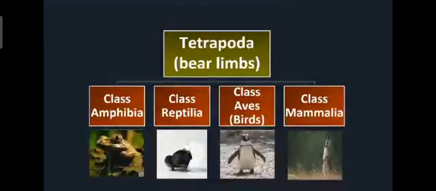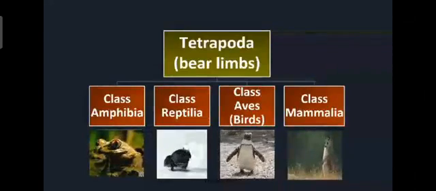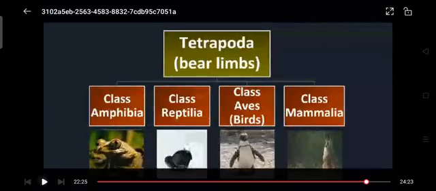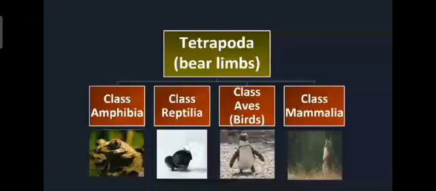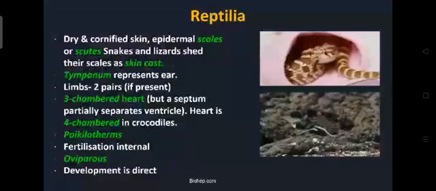Hello my dear students, welcome to the last lecture of chapter number 4, Animal Kingdom. So we have started with the superclass Tetrapoda. Already we have finished class Amphibia. In today's lecture we are going to continue with the next classes, class Reptilia, class Aves and class Mammalia, and we will finish this chapter. So first now we'll see the characteristics of class Reptilia.